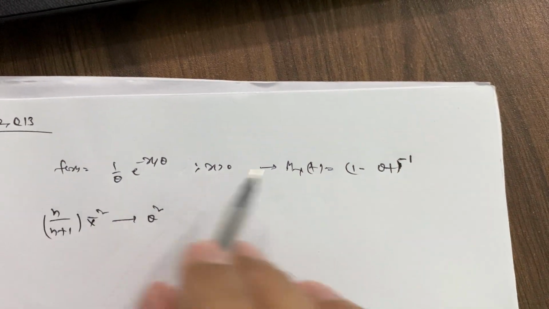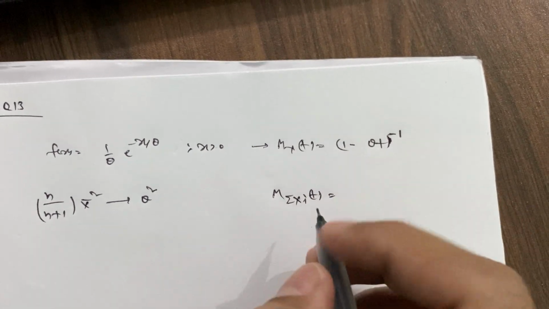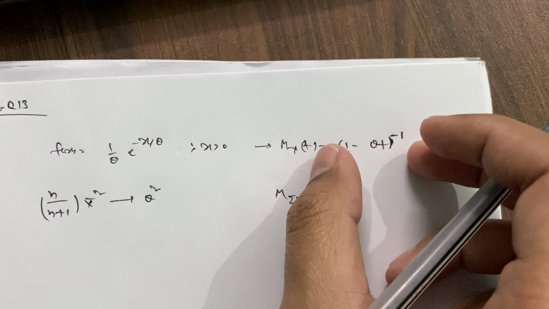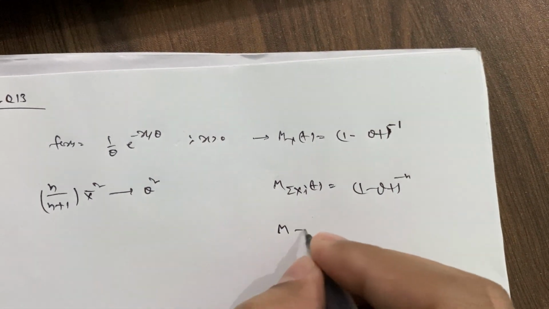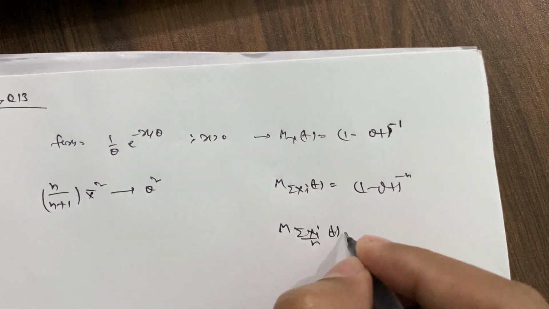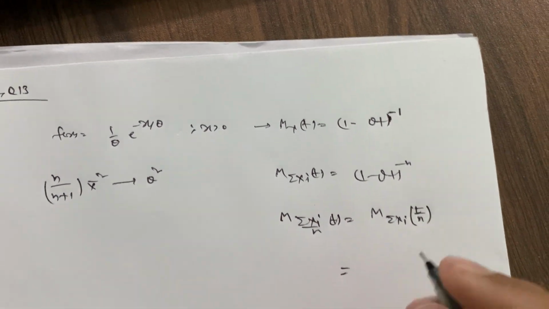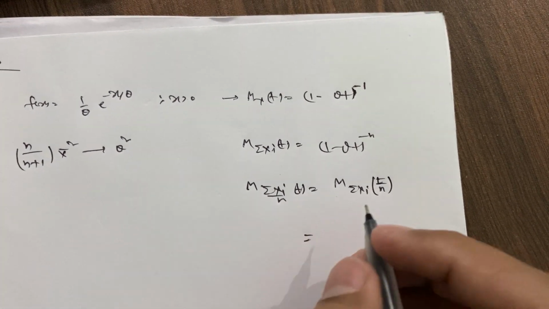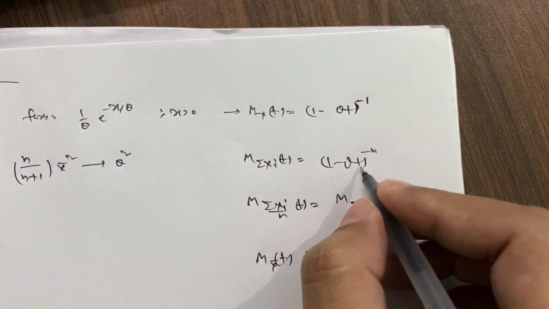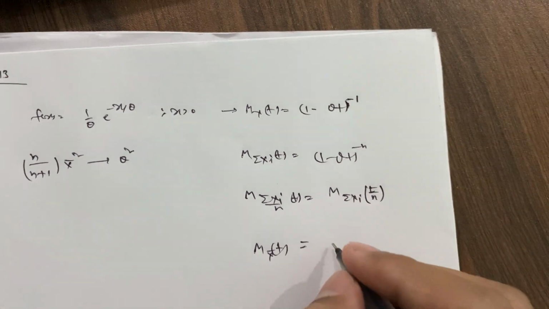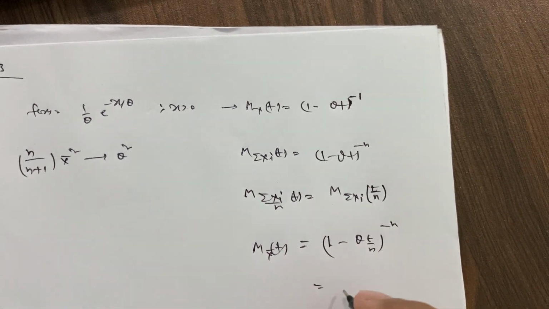So now write the MGF of summation xi. The MGF of summation xi will be the multiplication of these, so this will be 1 by theta t minus n, and the MGF of summation xi by n at t will basically be the MGF of summation xi at t by n. So we are using the MGF properties here. The MGF of x bar at t is given by this. So we need to just replace t by t by n. So 1 minus theta t by n to the power minus n. Now again rewrite like this.